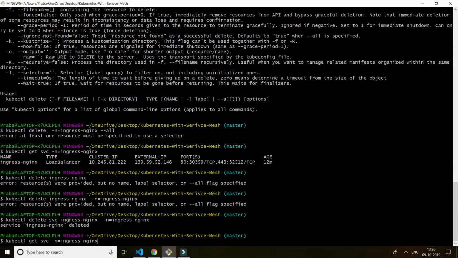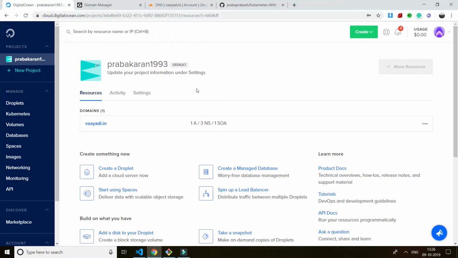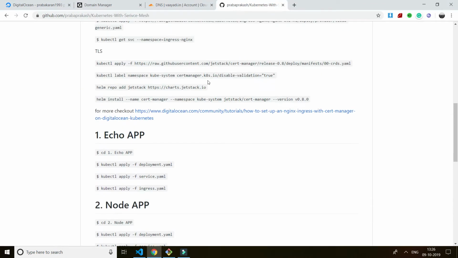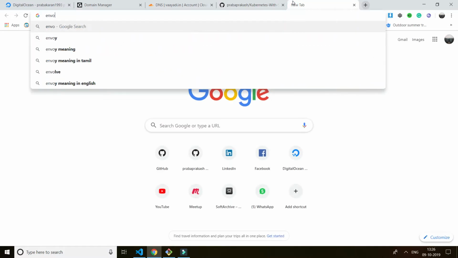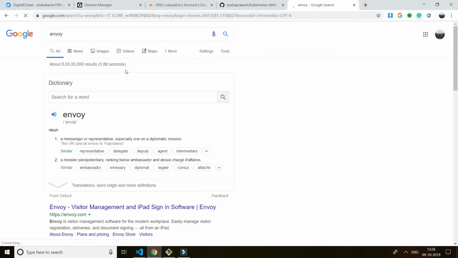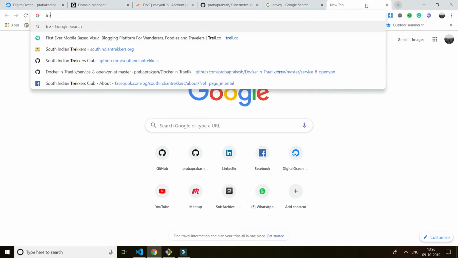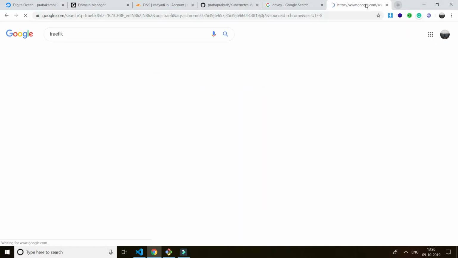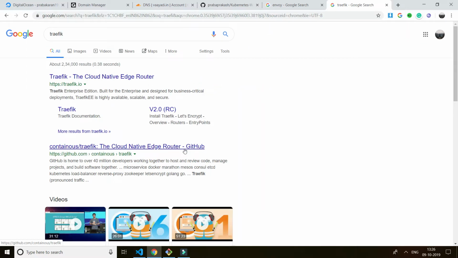When it comes to Kubernetes microservices, there are a lot of famous load balancers. Nginx is very famous and widely used. Then Kubernetes Ingress is very widely used. Then Envoy, which is the most widely used load balancer nowadays, and Traefik is also widely used for load balancing.